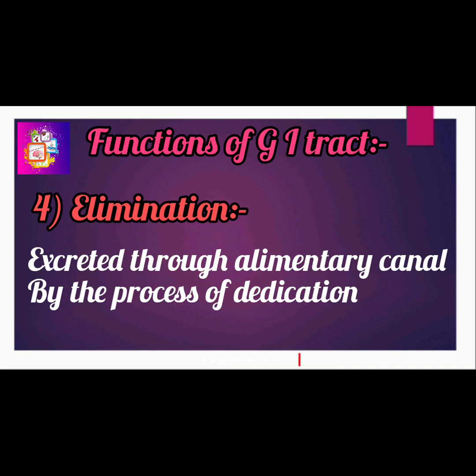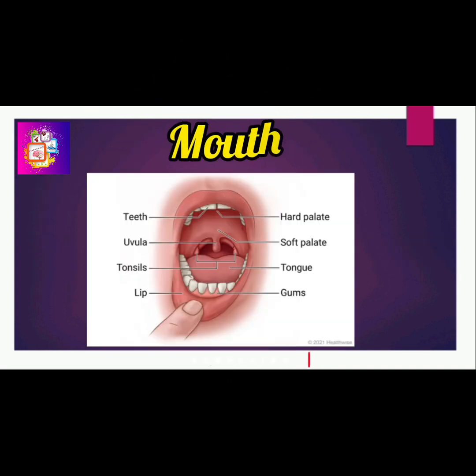Next, organs of the digestive system. First one, mouth. The mouth is the first portion of the alimentary canal which receives the food and produces saliva. The oral mucosa is the mucous membrane epithelium lining inside the mouth. The palate of the mouth is divided into two parts. First one, anterior hard palate. Second, posterior soft palate. The uvula is a covered fold of muscle covered with mucous membrane and hanging down from the middle.